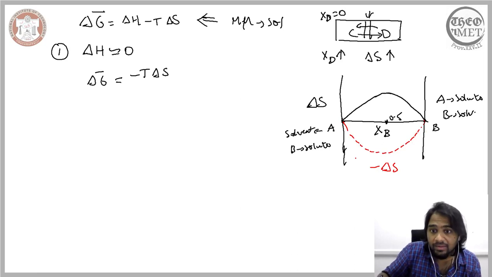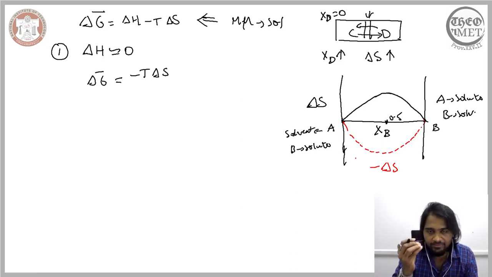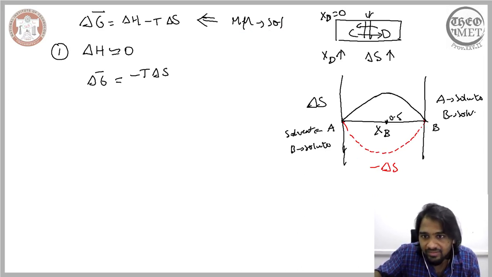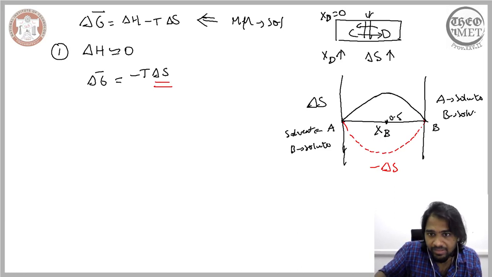So ultimately, what governs the change in the Gibbs free energy when the mechanical mixture changes to the solution is the red line here. So this delta S here is graphically illustrated by this red line.